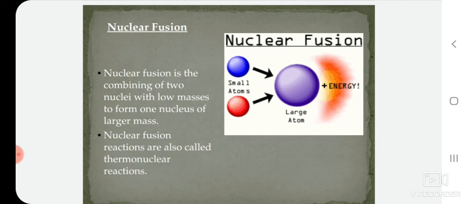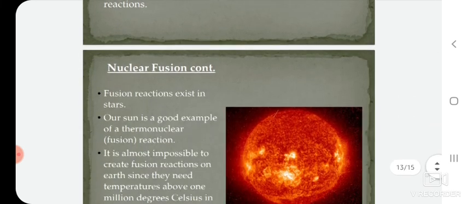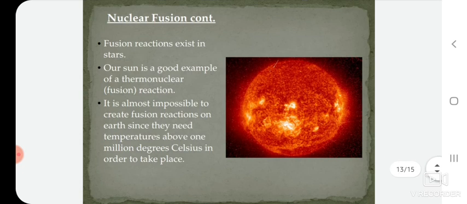Nuclear fusion is the combining of two nuclei with low masses to form one nucleus of larger mass. Nuclear fusion reactions are also called thermonuclear reactions. Fusion reactions exist in stars. Our sun is a good example of a thermonuclear reaction.